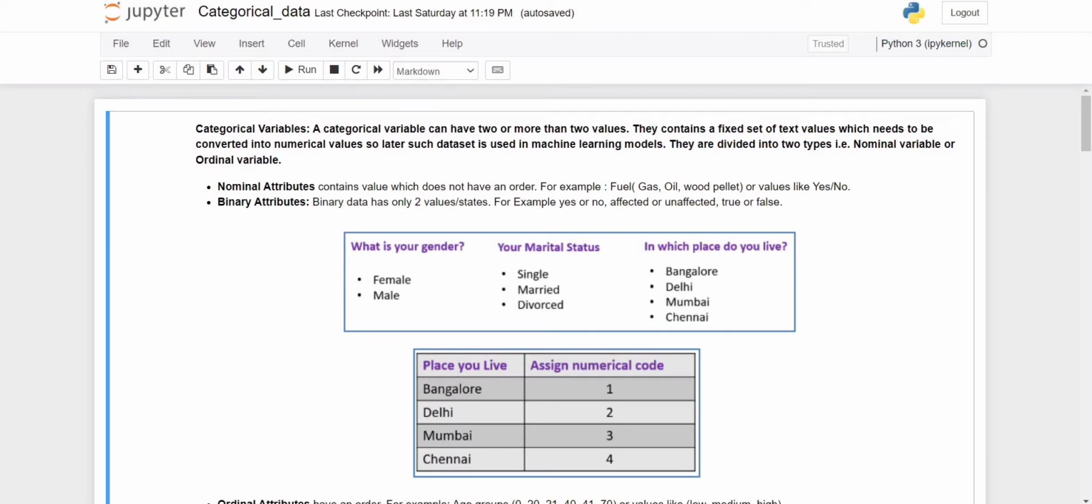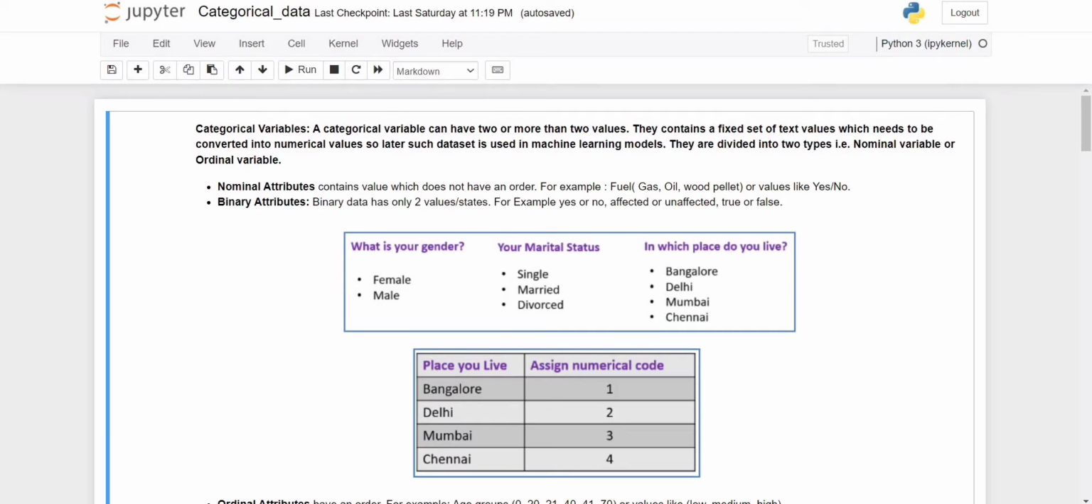The categorical data is divided into a couple of parts. The first is the nominal attribute. For a nominal attribute, we can say there is no relationship between the values. For example, male and female, or single, married, or divorced. There is no relationship there.